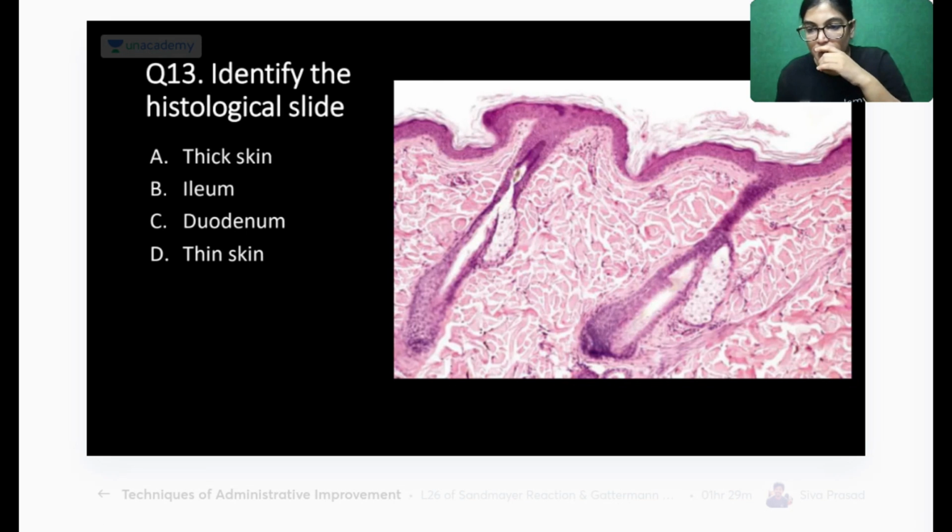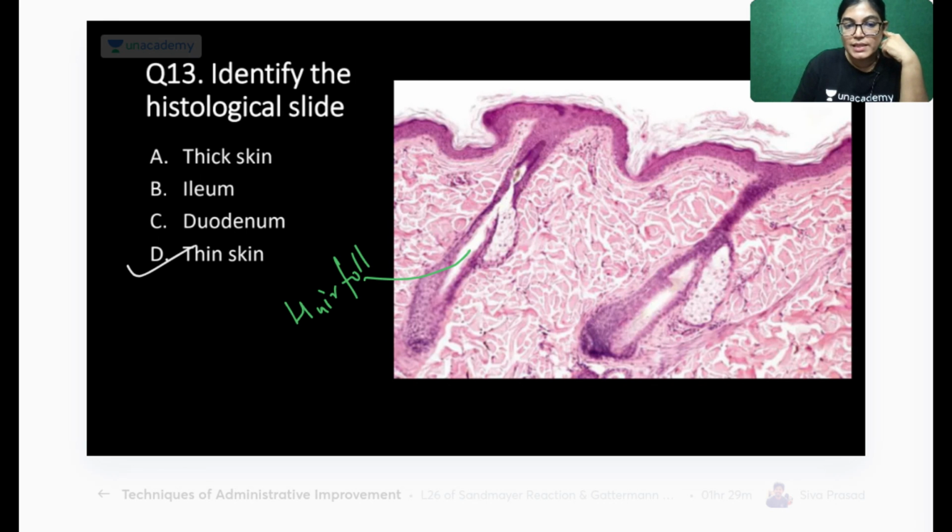Yeah, got it, everyone? Okay, good one. So the correct answer is thin skin. And the characteristic feature in this slide which definitely leads to the correct answer is the presence of hair follicles. These are hair follicles which are shown. A slide having hair, absolutely right, Asutosh.